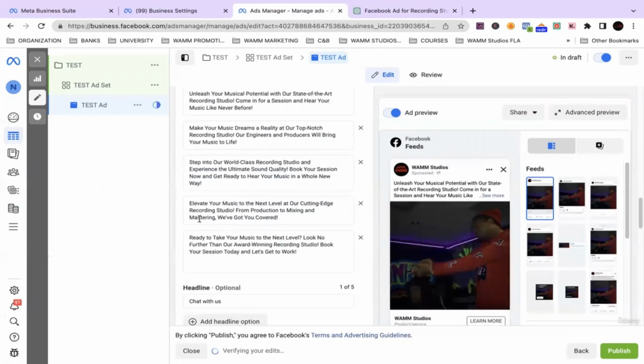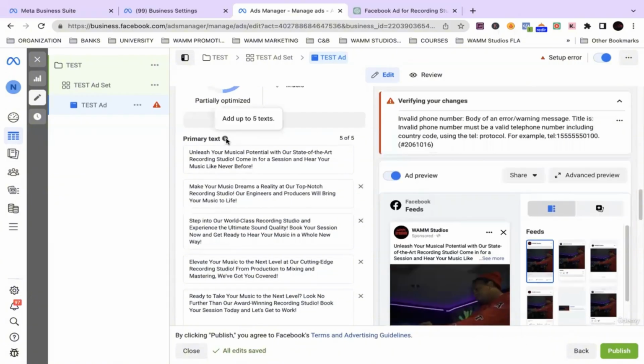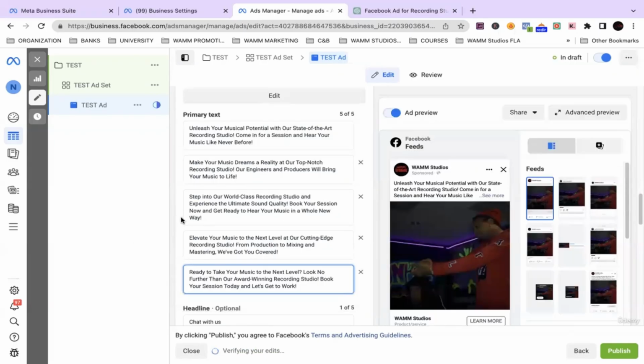Boom. And just like that, guys, we got 5 different examples, because the more we give Facebook ads, the more they get to work with. They're going to be optimizing and testing all of these different texts on different customers, and they're going to choose the one that gets the best reactions, the most clicks, and that one is going to be shown more. But if we just gave them one, then they have no choice but to work with that one. So yes, the more you give, the better, guys.